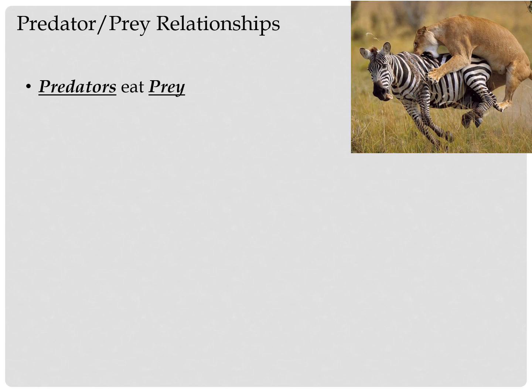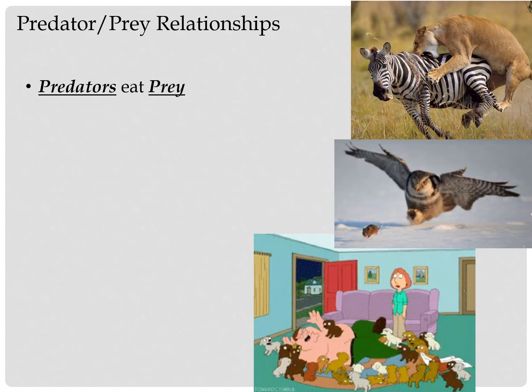Quick info dump for some vocabulary words that we've used before and you probably know already, but an animal that eats another animal is called a predator, and the animal that's eaten is called the prey. I'm assuming you've seen these terms because I know we've spoken about them. Some people brought them up when we looked at the different animals and adaptations last week. And there are any number of examples of this kind of thing in nature where one animal is eating another, one animal is hunting, things like that.